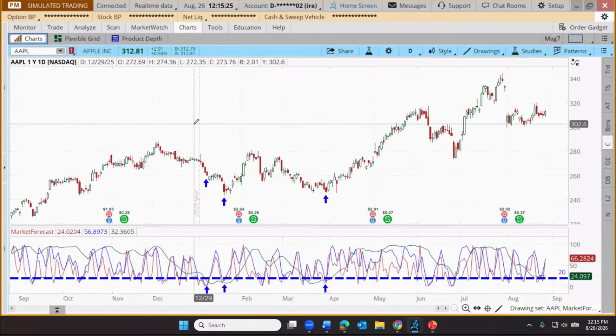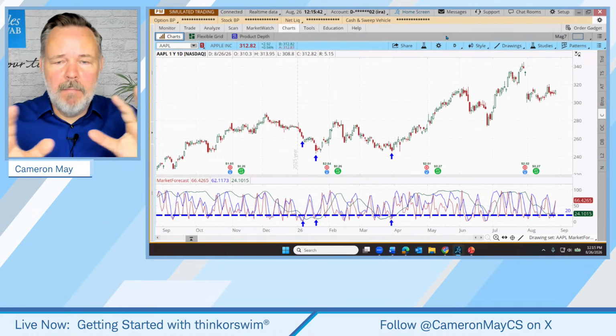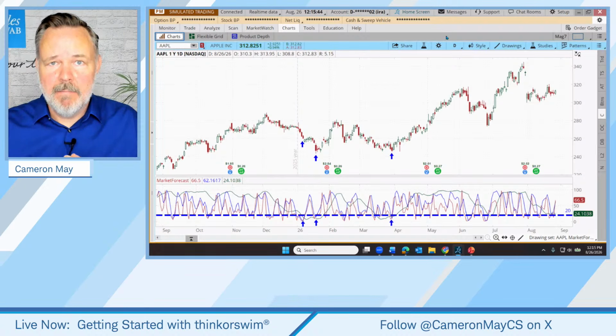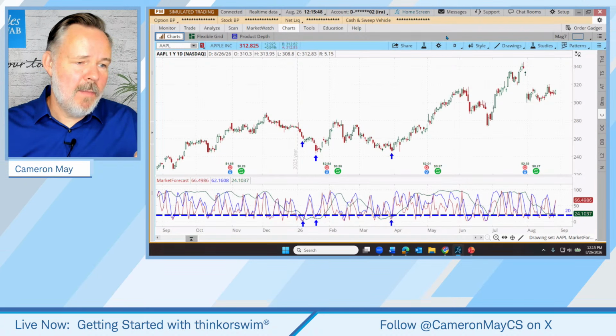Let's go back to our charts. This is going to allow me to use that detach feature that I hinted at from the question that came in through chat. But for a lot of traders, this is very common. We like to keep our eye on multiple charts at the same time. And how might that be done? By the way, let me show you how you might do this.